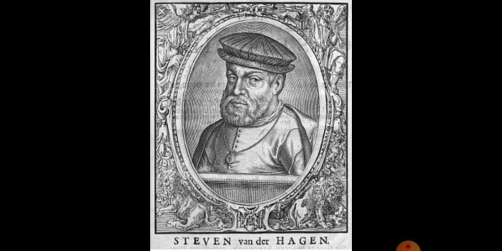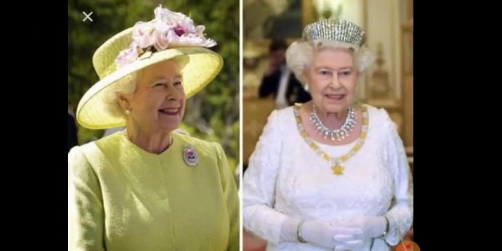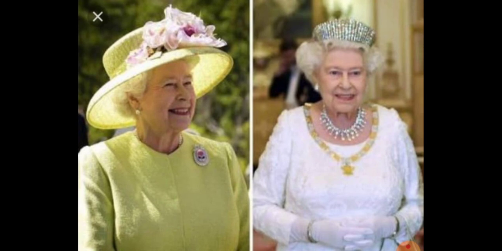Then next we learned about the British traders. On 31st December 1600, Queen Elizabeth granted a charter to the East India Company. Who granted the charter? Queen Elizabeth.